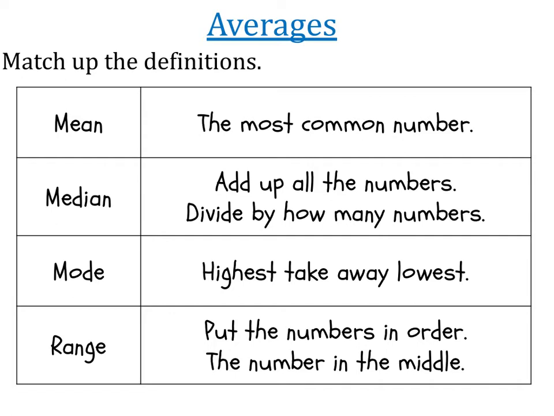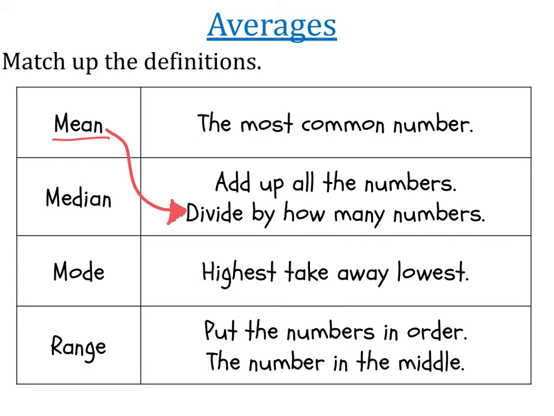So I've got all of the definitions of these four things, and I've got the word and the definition. They're not actually in the right order, so we're going to have to try to match them up. Now, maybe you already know what all of these are. Let's go ahead and try. So the mean is actually when you add up all the numbers and divide by how many there are. So those two definitions go together.